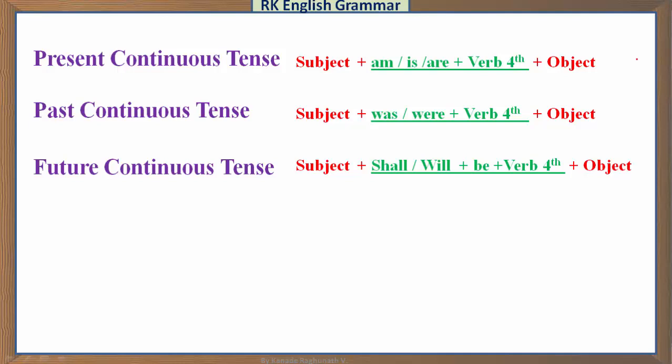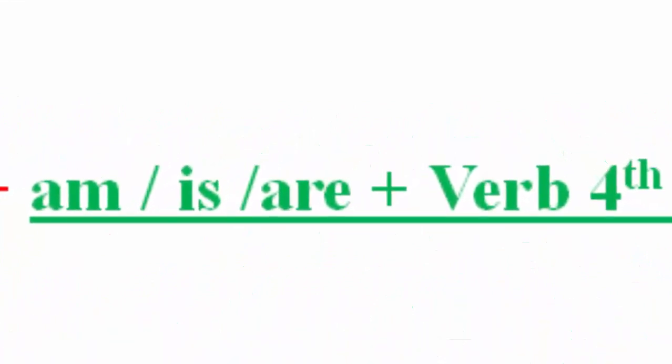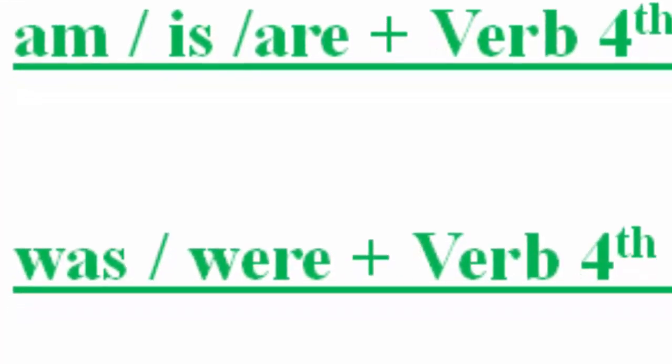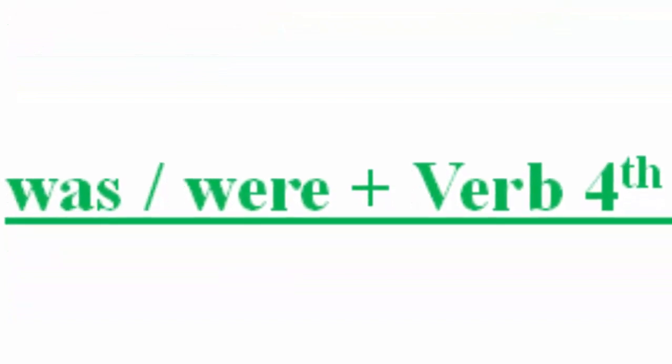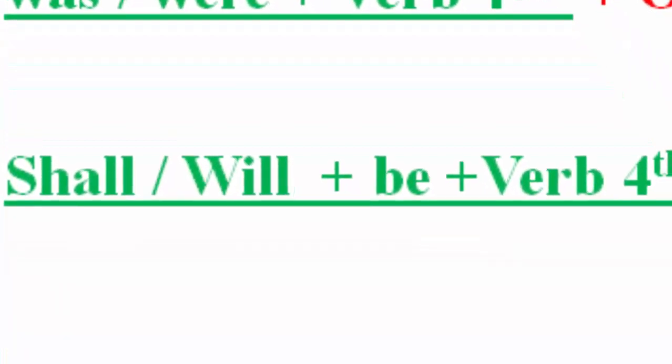In continuous tense, we use fourth form of main verb. The sentence may be of present continuous, past continuous or future continuous. Continuous means we use the fourth form of main verb. Here we must keep in mind proper use of helping verb. If we use am is are plus verb fourth, that is present continuous. We use was were plus verb fourth, that is past continuous. And when we use shall will be plus verb fourth, that is future continuous tense.